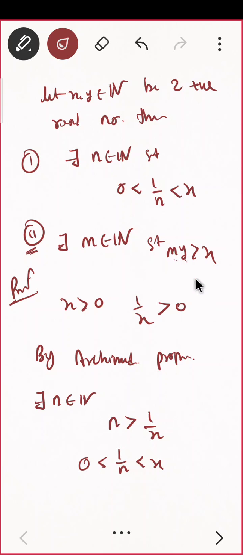Can I see it like this? m is greater than x by y. The same thing I'm just writing like this. Now I have the hint. This x by y is a real number. Now let us try to prove. You'll see the proof is quite easy when you try to use that.